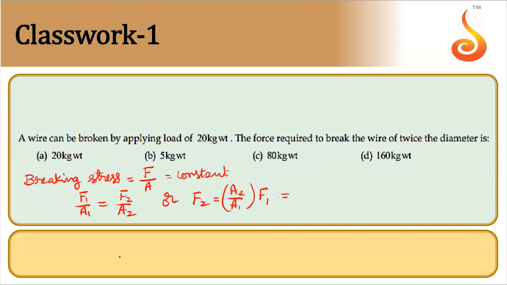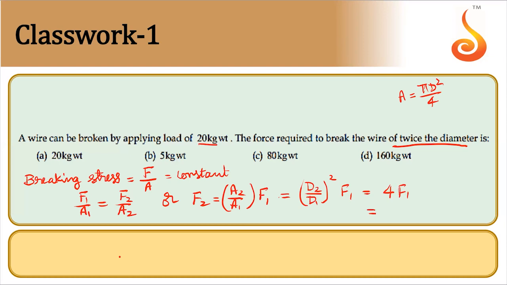So A2 by A1 can be written as D2 by D1 whole square into F1. Correct? Where D is diameter. So area is proportional to diameter square, pi d square by 4. See, area of cross section is pi d square by 4. Pi and 4 get cancelled, so I'll directly write D2 by D1. So D2 is twice that of D1. So it should be 2 by 1. So 2 square is 4. Should be 4 times F1.